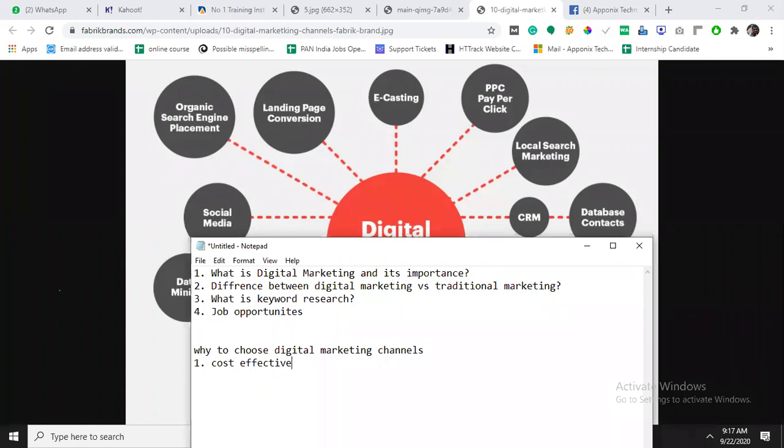Cost effective: for example, if you want to place one ad anywhere in the newspaper, they will charge you 1000, more than 1000 rupees, depending on the ad. But here, as per your budget, you can run ads anytime in social media or Google ads or any other advertisement channel. That is the reason we can say cost effective.